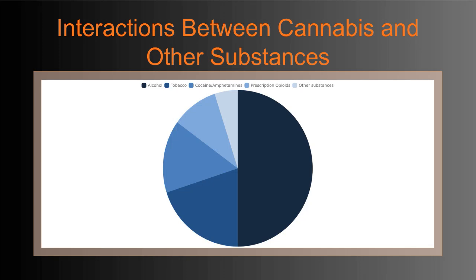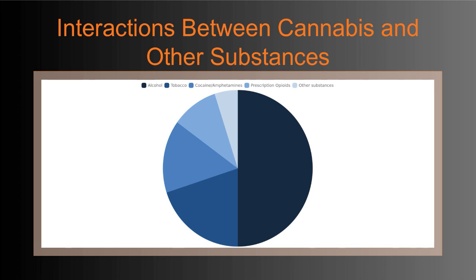On this slide, we're looking at common patterns of substance use alongside cannabis. As you can see from the pie chart, alcohol stands out as the most frequently co-used substance, accounting for half of the cases. Tobacco follows at 20%, then cocaine and amphetamines at 15%, prescription opioids at 10%, and other substances making up the remaining 5%.